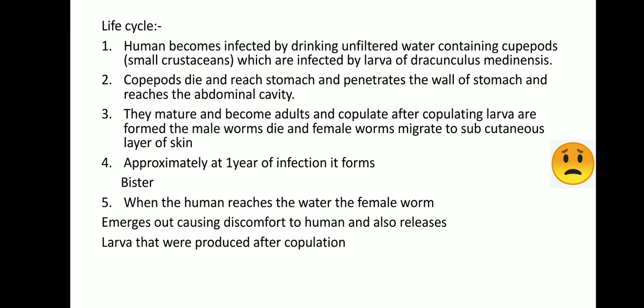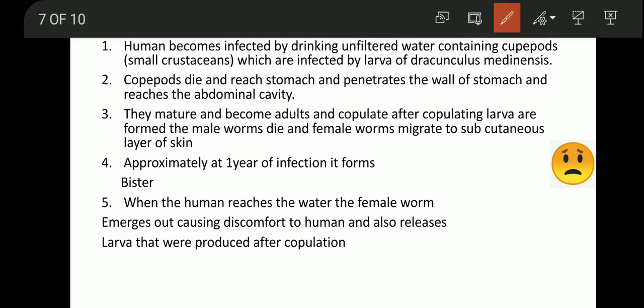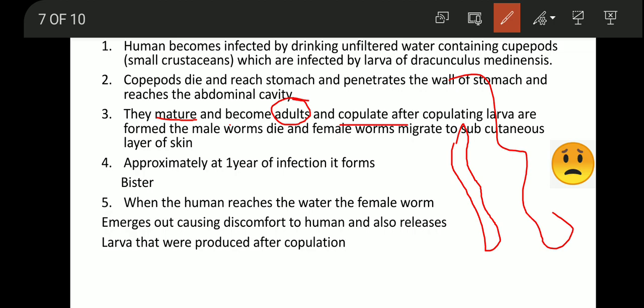When the larva becomes mature, and after becoming mature it becomes adult, they copulate among themselves, that is, they reproduce among themselves. Assume this is a male and this is a female worm.